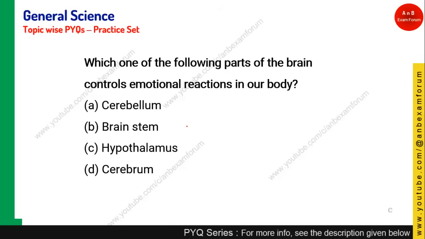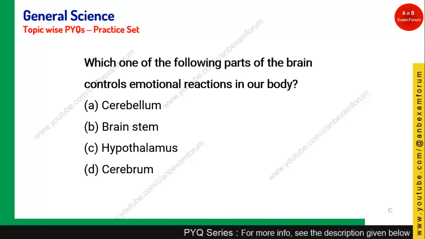Let's see the next question. Which of the following parts of the brain controls emotional reaction in our body? This is a very important question, okay. So we have seen various parts of the brain in our theory classes, and if you have attended those classes you can answer. It is hypothalamus, okay.